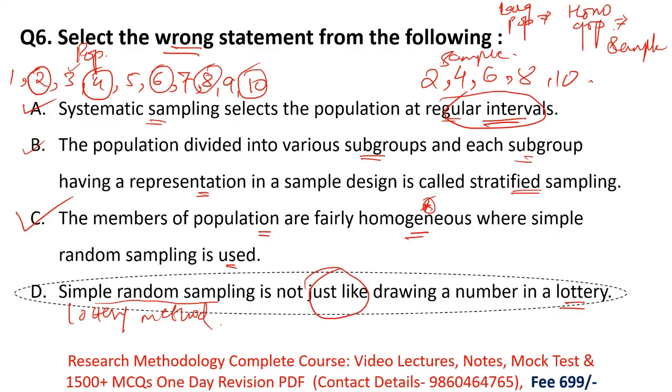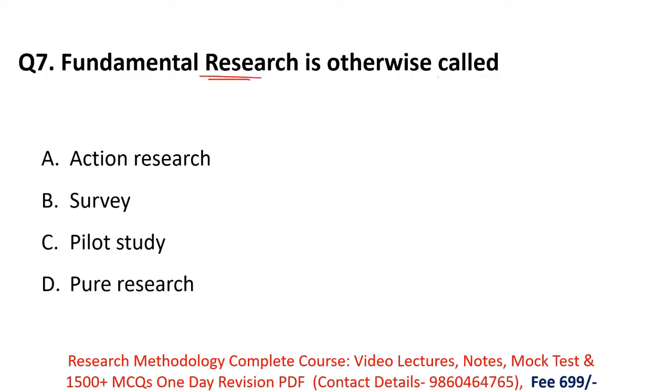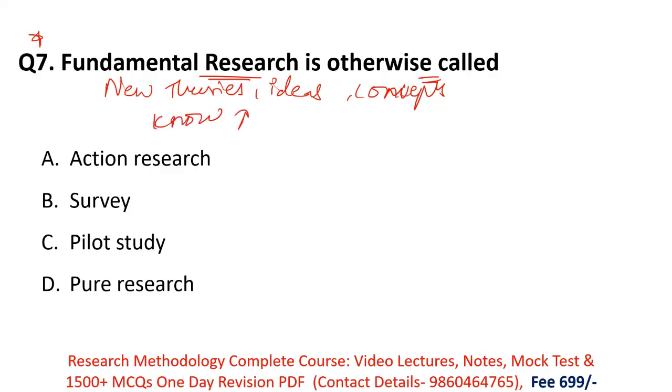Next, fundamental research is otherwise called. So, a very important and famous question. What is fundamental research? Remember, in fundamental research, the researcher develops new theories, new ideas and new concepts to increase their knowledge and to satisfy their curiosity.